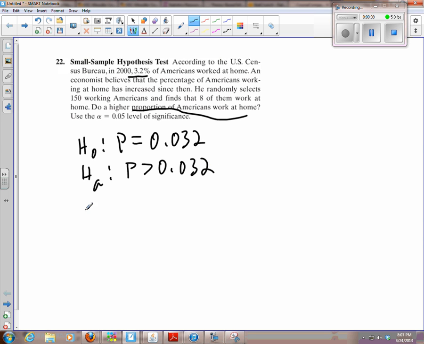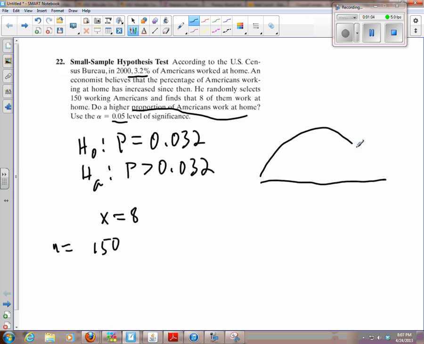Now we know that there are 8 successes out of 150 that they collected for the sample. And so I guess what we want to do is, I'm going to do this from a p-value approach first, and then we can certainly look at the classical approach. Well, when I draw the classical approach.